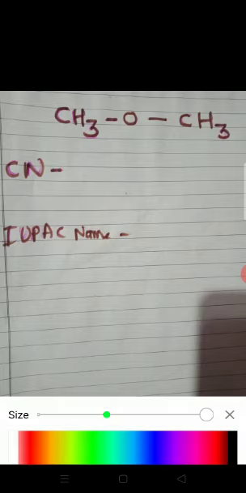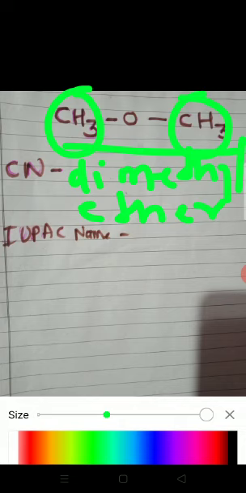See here, students. This is CH3OCH3. The divalent oxygen is attached to one methyl group and this is also a methyl group. This is a symmetrical ether. Hence, in the common name system, the name is dimethyl ether. Dimethyl ether.